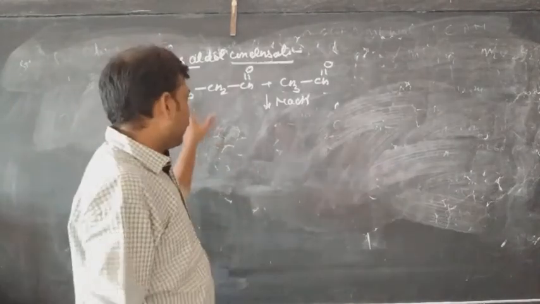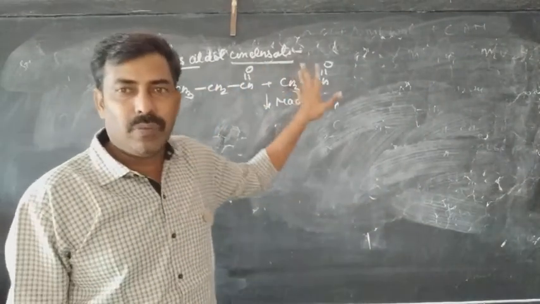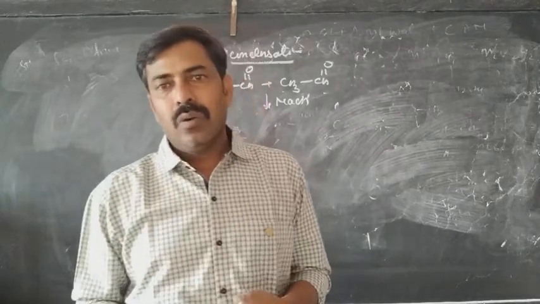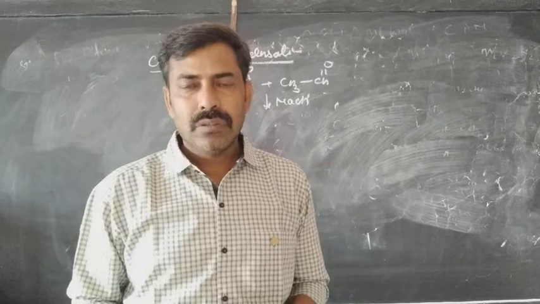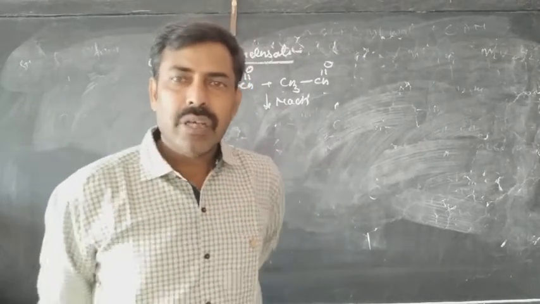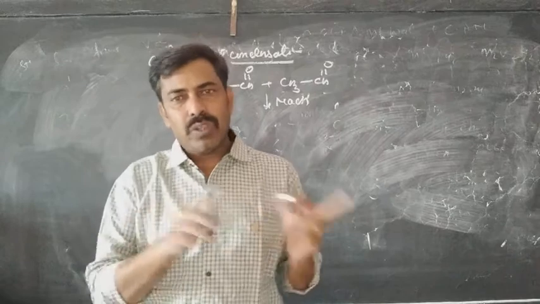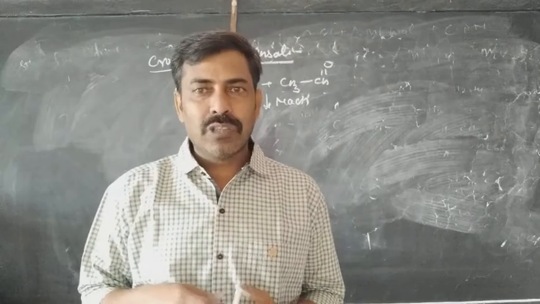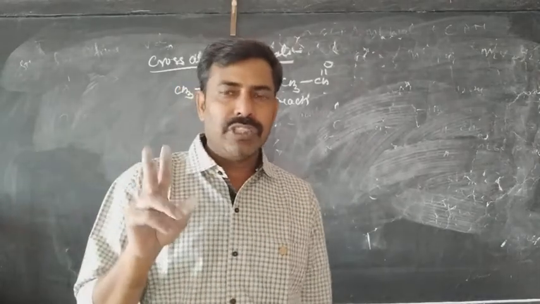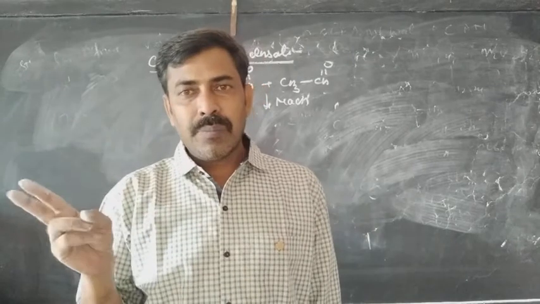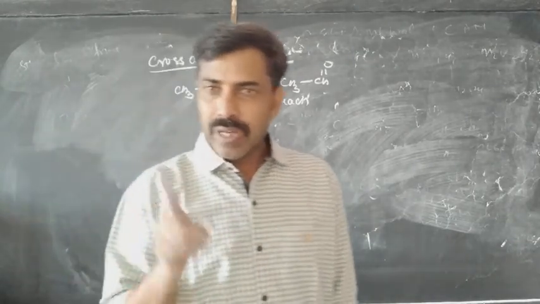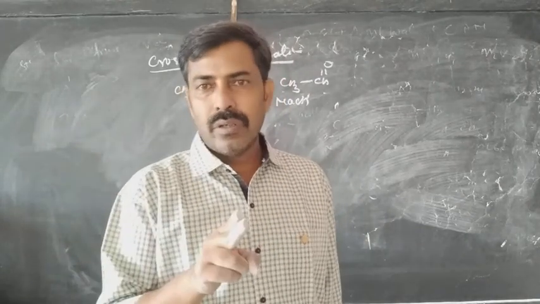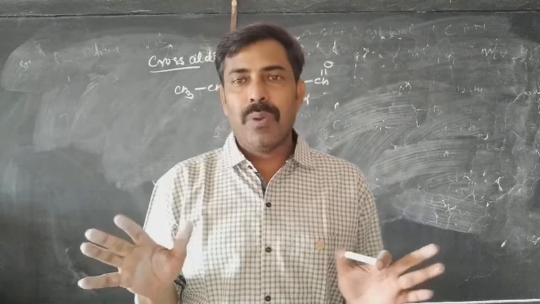So that will be the cross aldol condensation. Here we are taking two different aldehydes. The first one is the propanal and second one is the ethanal. In this condition, when two different aldehydes are there, how will the cross aldol condensation take place? The same reaction will take place as in the case of the aldehyde. But in the case of the identical aldehyde, as both the reactants were identical, only one product was possible. But here how many products will be possible? Consider करिए कि दो digits हैं 1 and 2. इनसे कितने नंबर बन सकते हैं? 1 and 1 11, 2 and 2 22, 1 and 2 12 and 2 and 1 21. तो चार different compounds यहाँ पे बनेंगे.